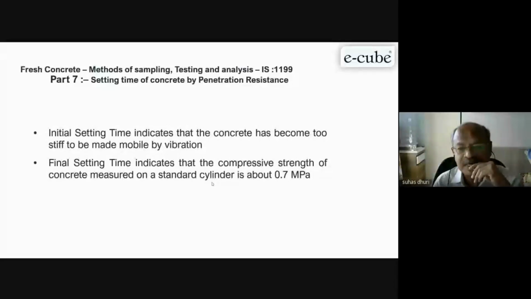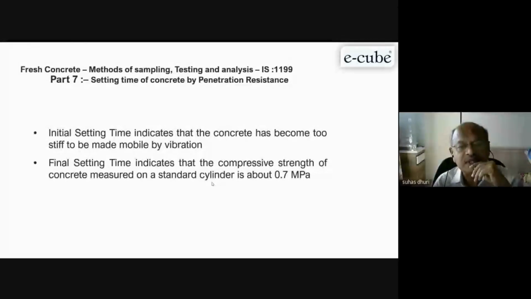The initial setting time of cement is in a different code, and as I said, cement is only on the paste. This is on the concrete. You can find out the initial setting time, and also we can find out the final setting time of concrete, where the strength is around 0.7 MPa, which is sufficient to stand by its own weight.